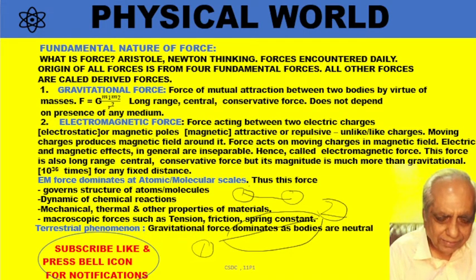When I write with a marker on a board, the marker is liquid and the board is solid. The liquid does not flow down to the ground. If you take water and write on the board, water droplets will fall on the ground along the board. But the marker ink does not drop, it remains stuck to the board. Why? Because of electric force.